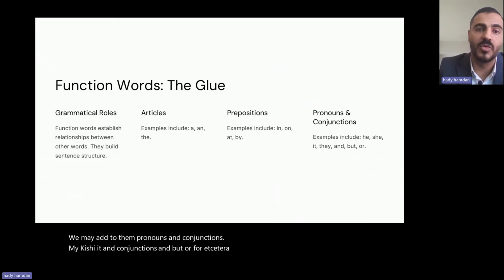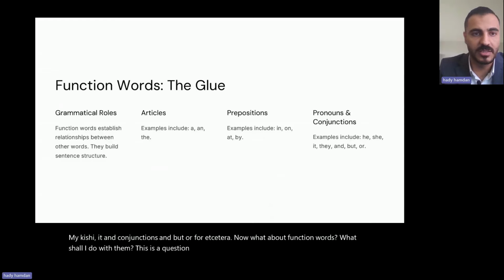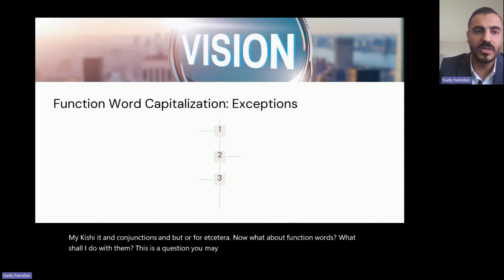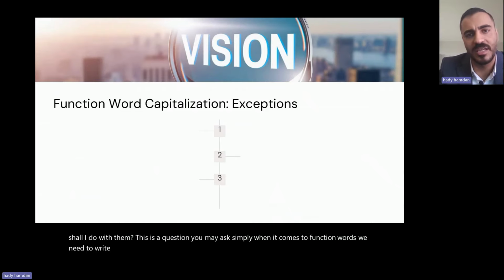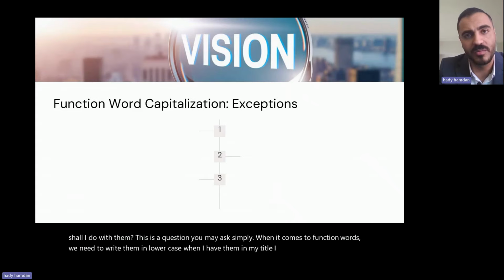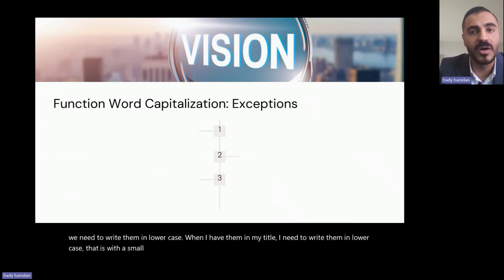Now, what about function words? What shall I do with them? This is a question you may ask. Simply, when it comes to function words, we need to write them in lowercase. When I have them in my title, I need to write them in lowercase, that is with a small letter. But there are exceptions.